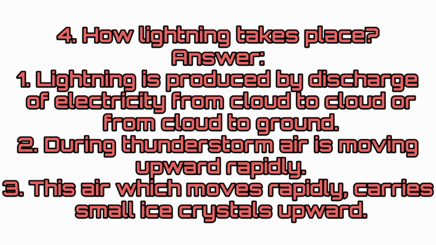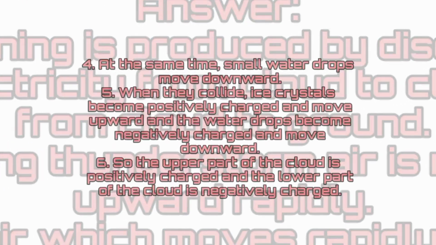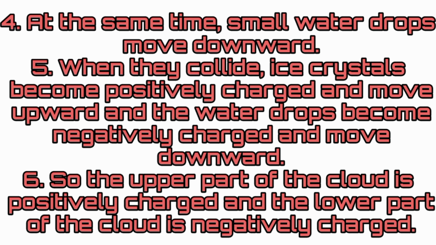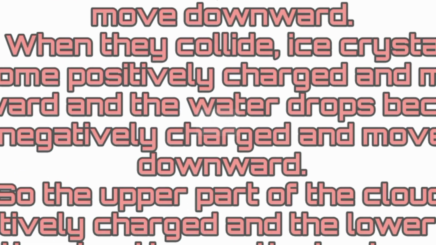How does lightning take place? Lightning is produced by discharge of electricity from cloud to cloud or from cloud to ground. During thunderstorm, air is moving upward rapidly. This air, which moves rapidly, carries small ice crystals upward. At the same time, small water drops move downward. When they collide, ice crystals become positively charged and move upward, and the water drops become negatively charged and move downward. So, the upper part of the cloud is positively charged and the lower part of the cloud is negatively charged.